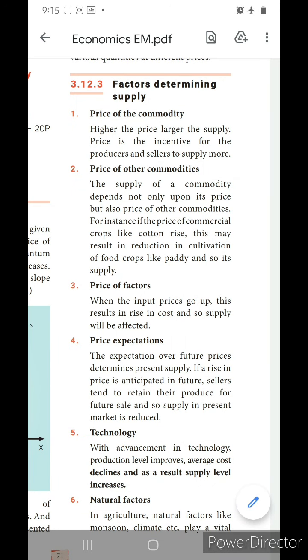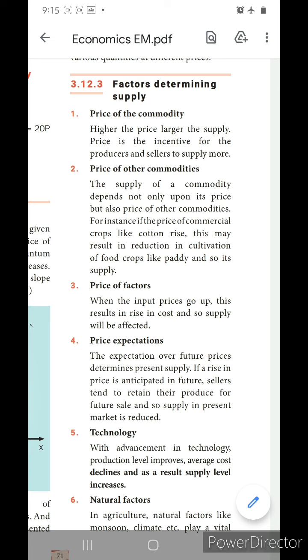Hi kids. In today's section you are going to learn about factors determining supply. Price of the commodity: how does the price of the commodity affect the supply? When the price is high, the supply will also be larger. Price is the incentive for the producers as well as for the sellers to supply more.